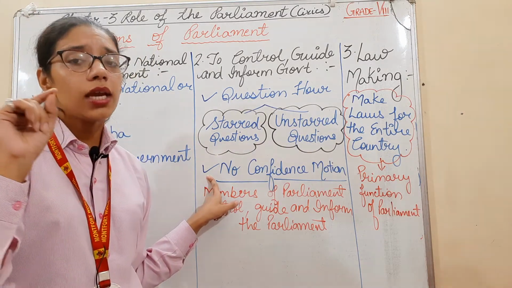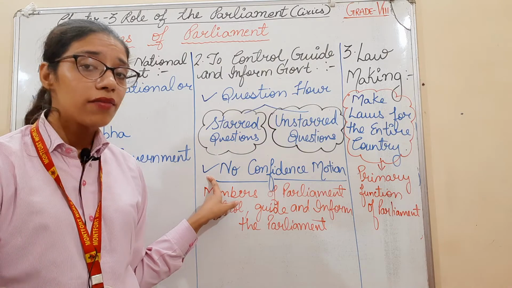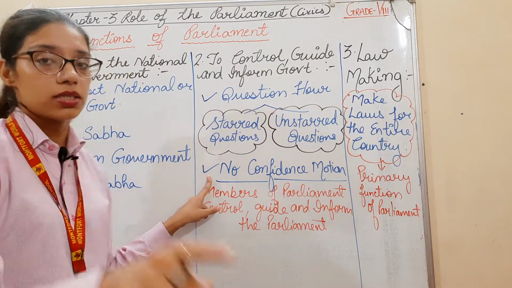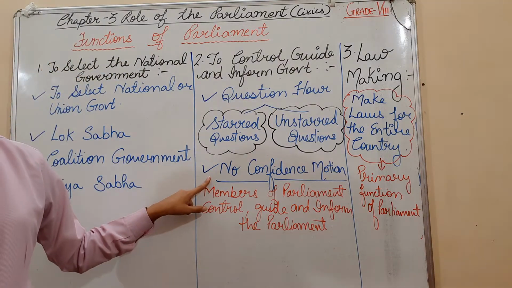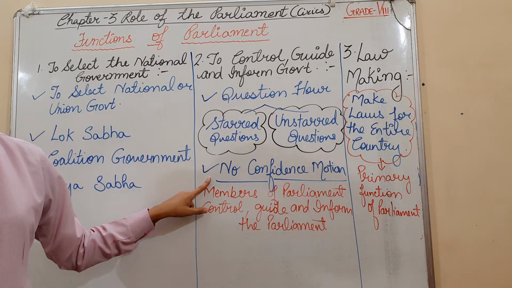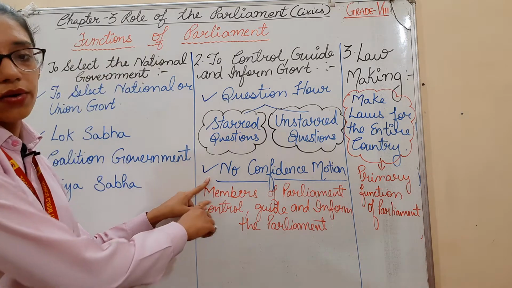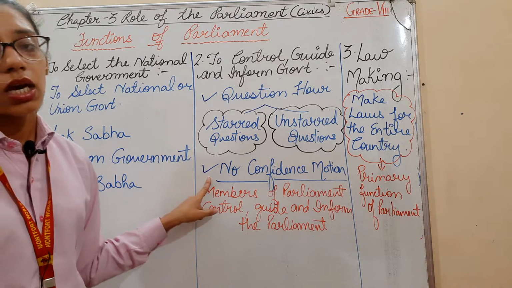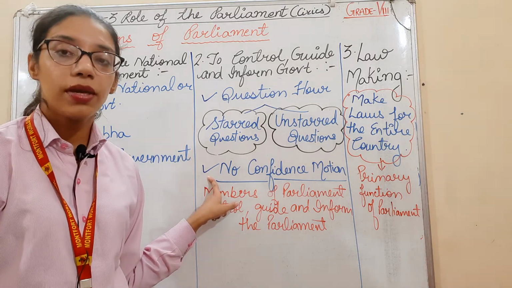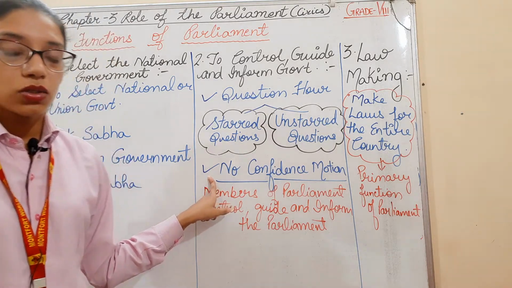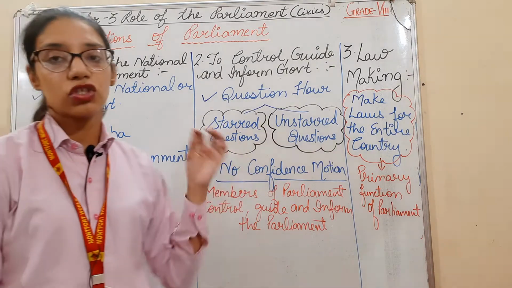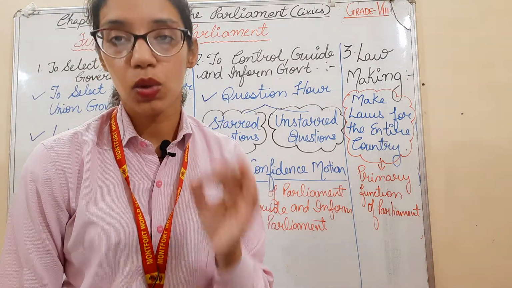So the no confidence motion is a motion which can be passed only in Lok Sabha.